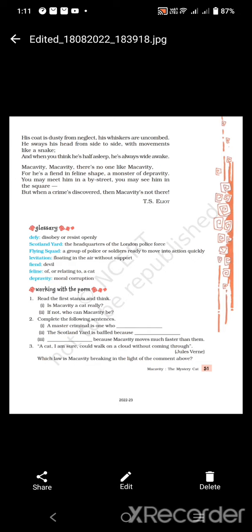So Macavity is a devil in the face of a cat. Macavity is a devil, a demon, a monster. The poet even calls him a monster because of his moral corruption. Moral corruption, like he commits crimes such as killing, robbery, and all such types of crimes. That's why he is a monster of moral corruption. One may pass him in a by-street or in the square. Whenever you're going on a street, you can find him on a street or in a square.